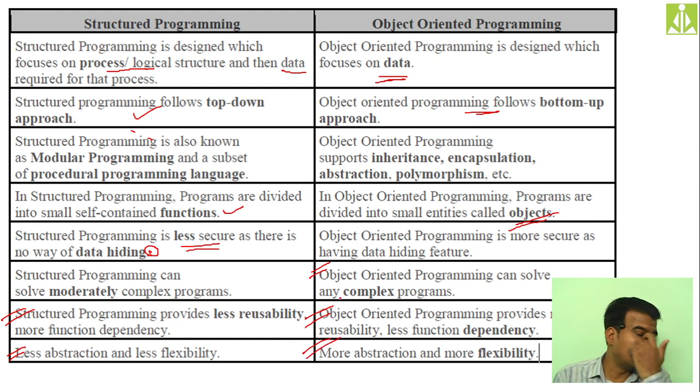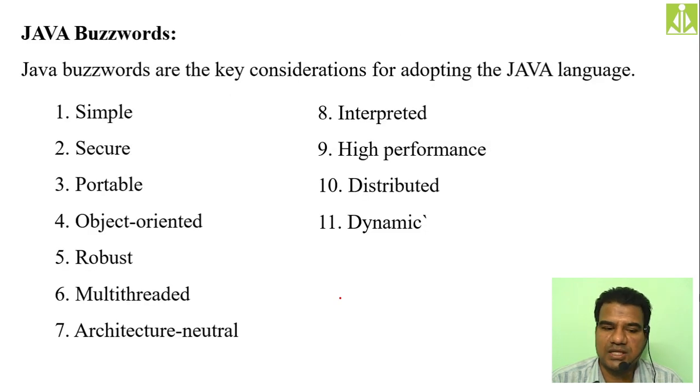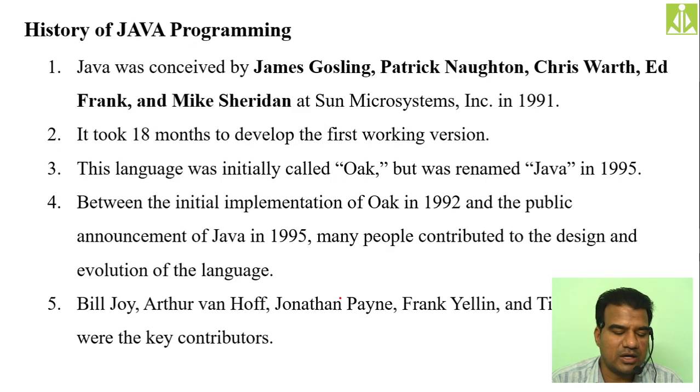So hope you understood these differences between structured and object oriented programming. In our next class, we'll see the history of Java. From where Java was incepted, I mean from where Java got started, and today where we are. And after that, immediately we need to see the buzzwords. It is also an important LAQ. All these things we will do in tomorrow's class.